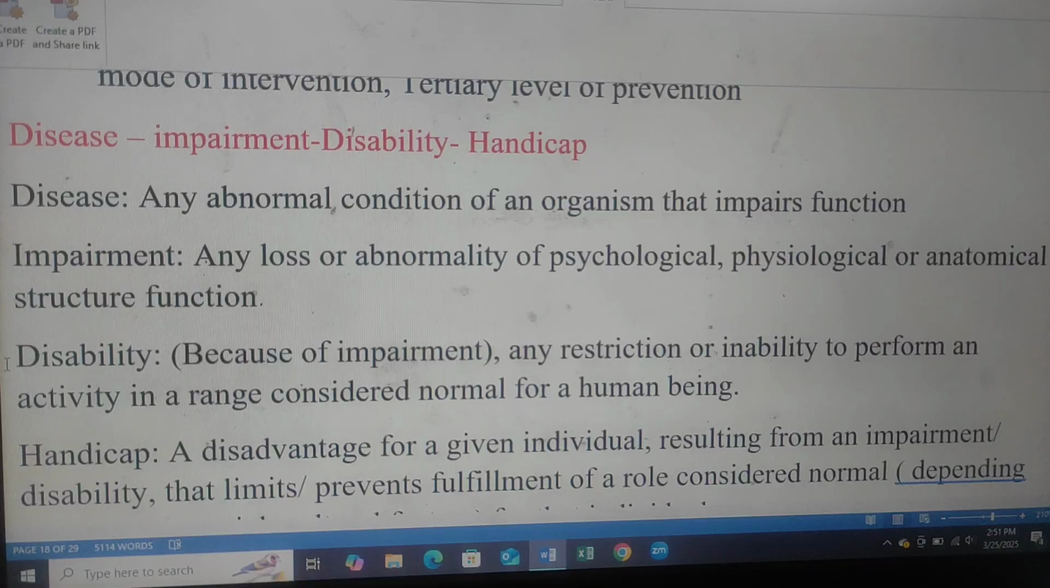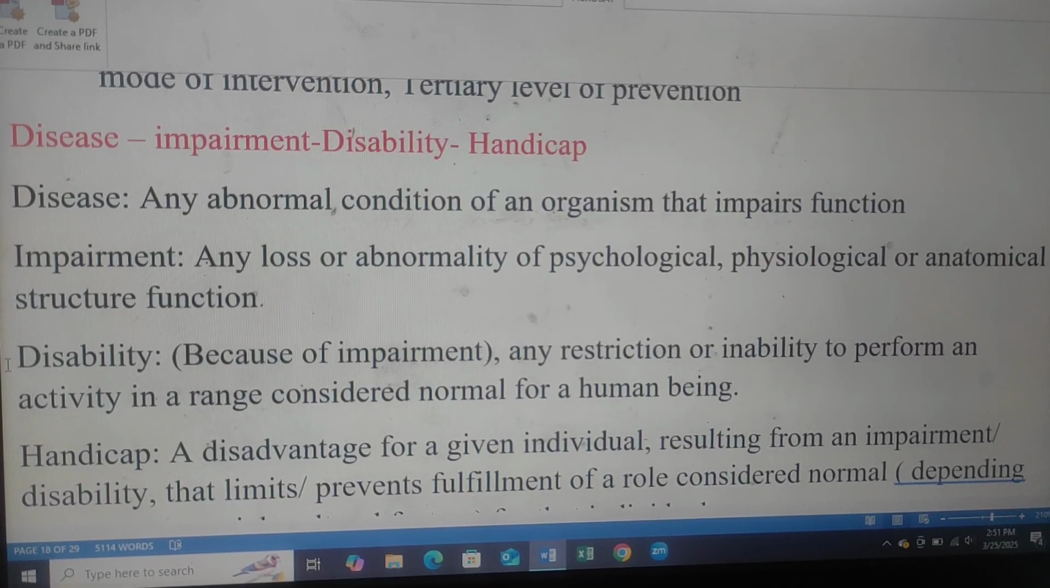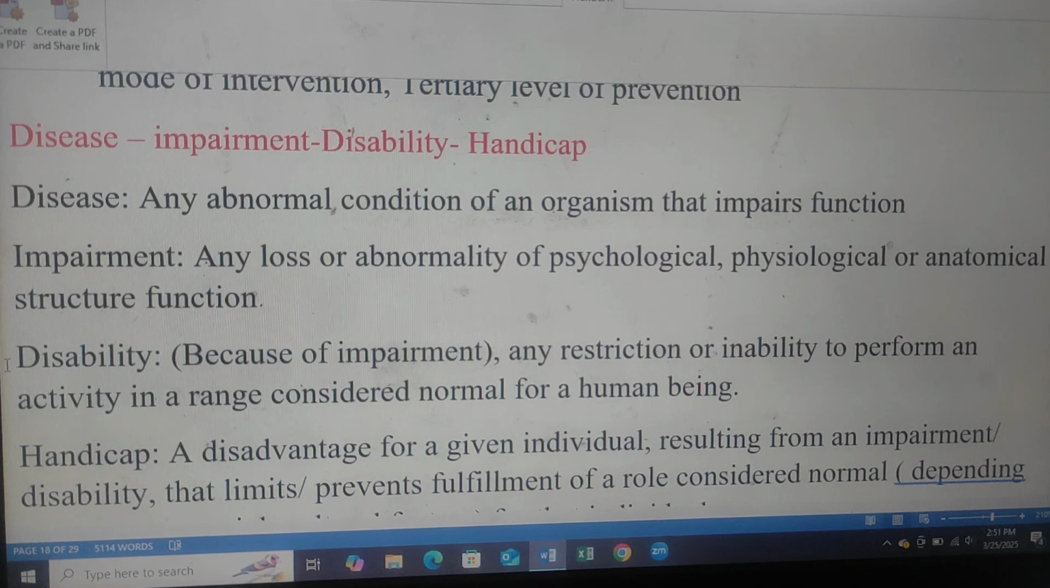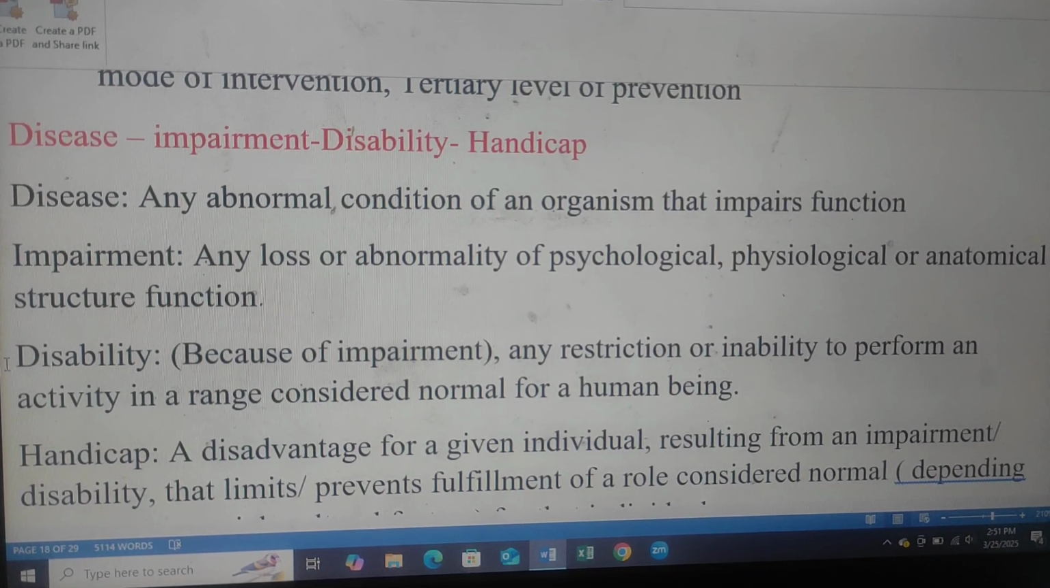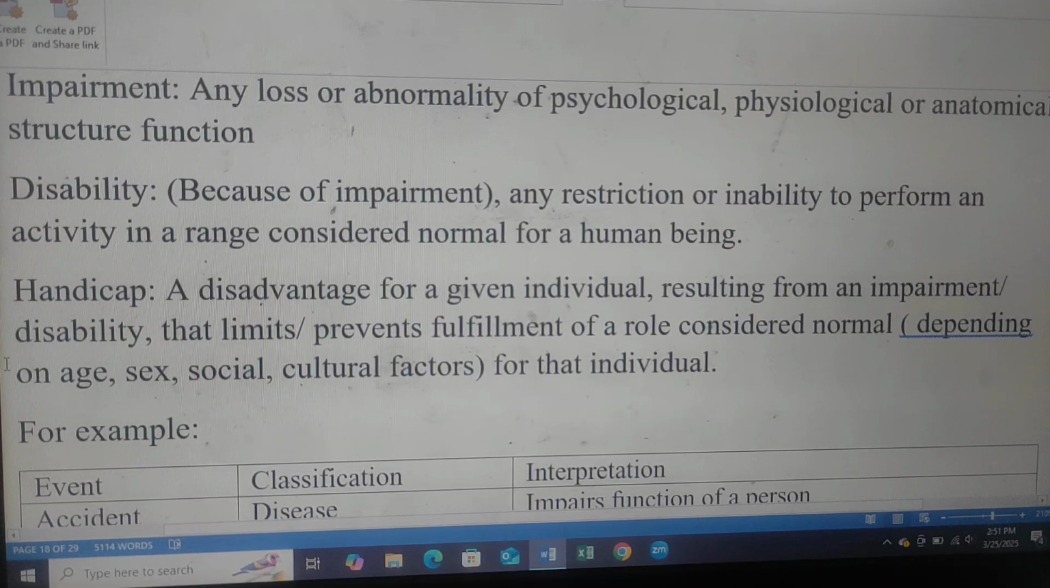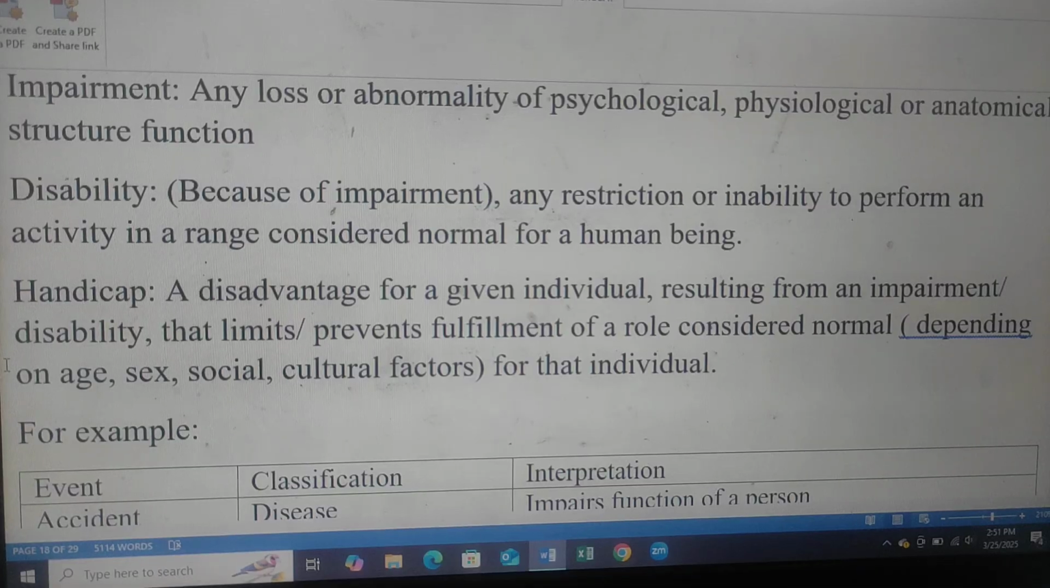Mode of intervention in tertiary level of prevention: disease, impairment, disability, and handicap. It can also be written as DIDH. Disease: any abnormal condition of an organism that impairs function. Impairment: any loss or abnormality of psychological, physiological, or anatomical structure or function. Disability: because of impairment, any restriction or inability to perform an activity in a range considered normal for a human being.